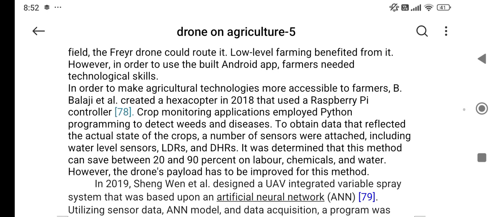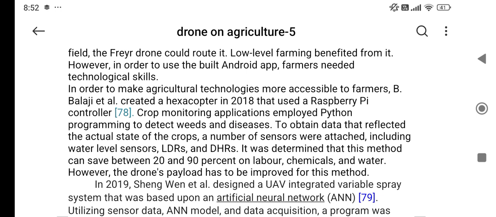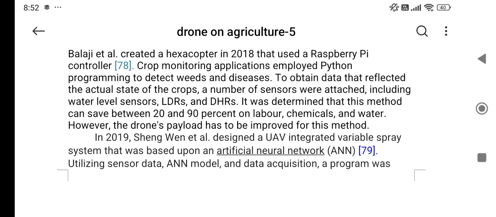In 2018, a more accessible agriculture technology for farmers was created by B. Balaji. A helicopter was created for crop monitoring applications and employed Python programming to detect weeds and disease.